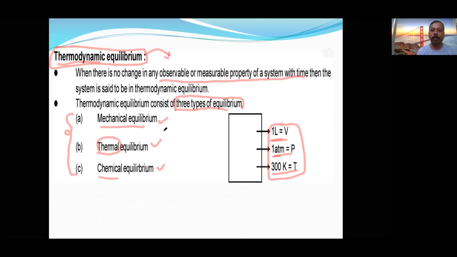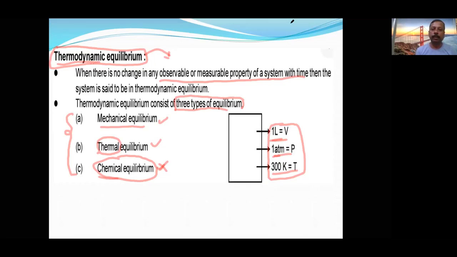For thermodynamic equilibrium, the existence of all three equilibria is necessary. Now we will study one by one in detail. Chemical equilibrium already has a chapter, you might have gone through it. So we will not study it much deeply, but we will study mechanical and thermal equilibrium in depth. Note this down.